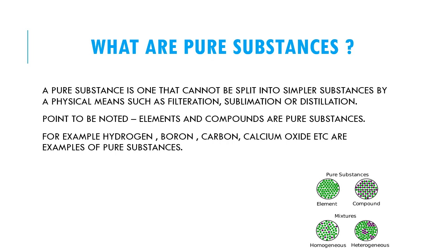A pure substance is one that cannot be split, that means cannot be broken down into simpler substances by physical means such as filtration, sublimation or distillation. Now, the point to be noted is elements and compounds are pure substances. In other words, they cannot be split into simpler substances by physical means.